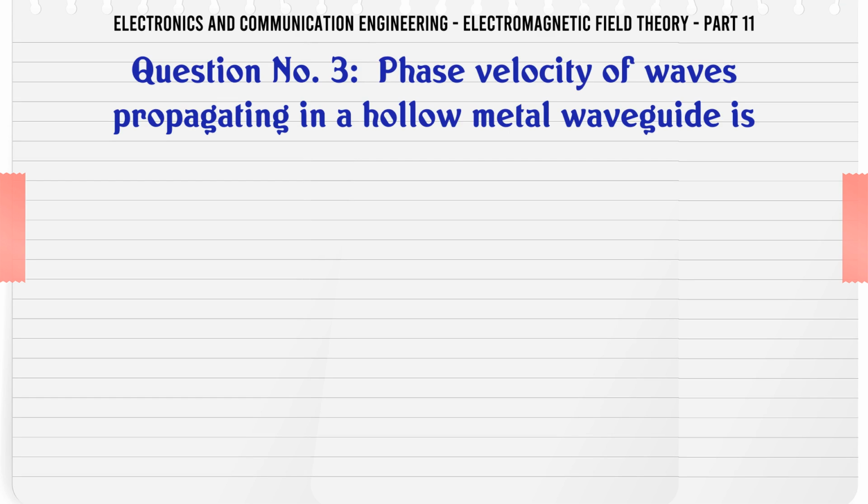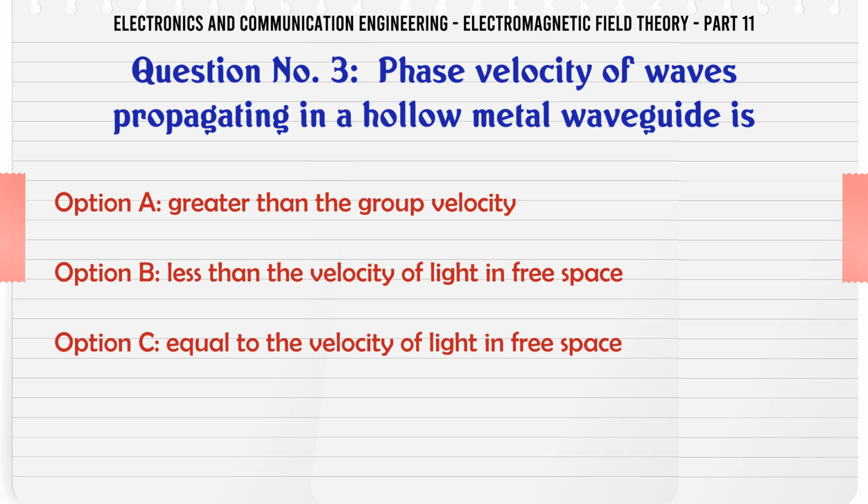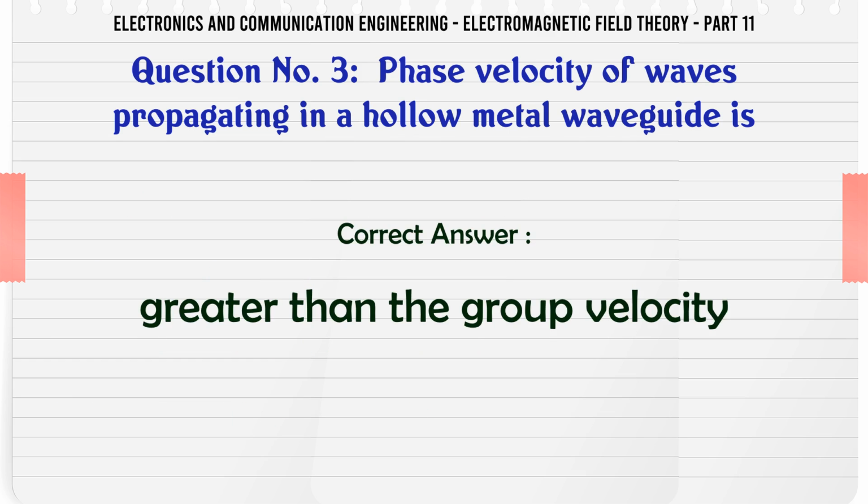Phase velocity of waves propagating in a hollow metal waveguide is A. greater than the group velocity, B. less than the velocity of light in free space, C. equal to the velocity of light in free space, D. equal to group velocity. The correct answer is greater than the group velocity.